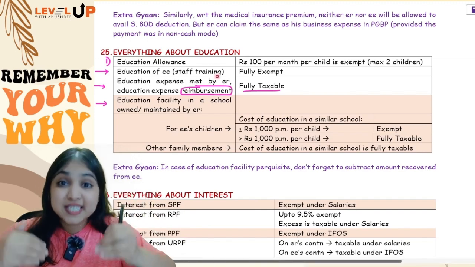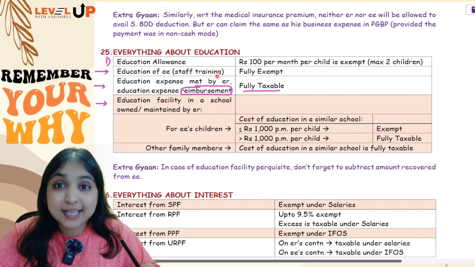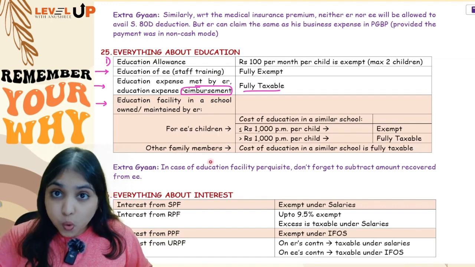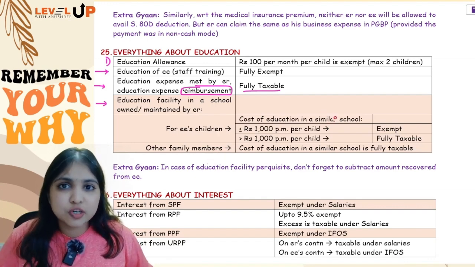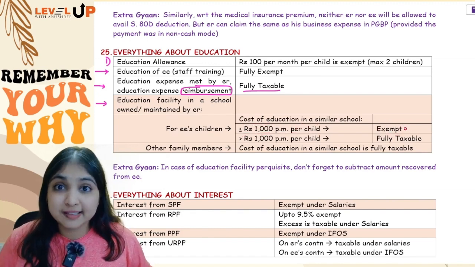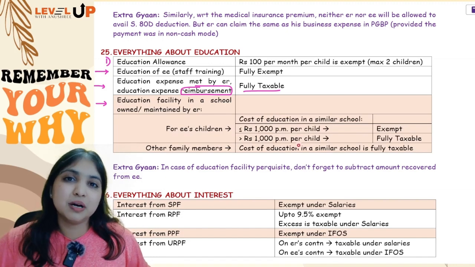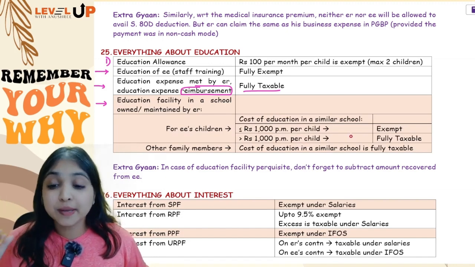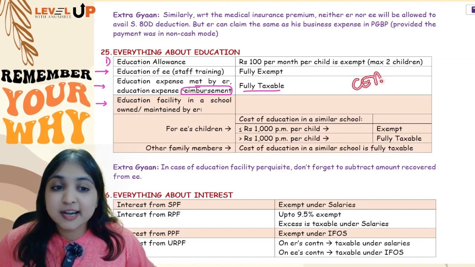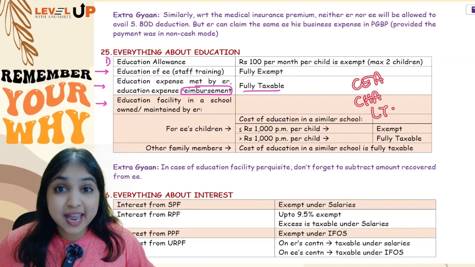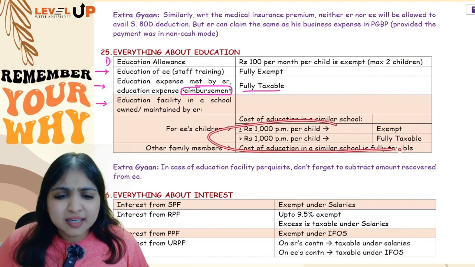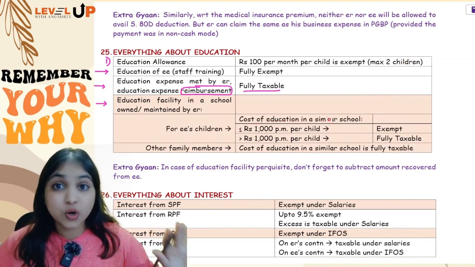But if it is education facility, you will first stop and you will think who is getting educated. Is it employees' own children or any other family member? If it is employees' own children, then you will see what's a reasonable cost of education in a similar school. Up to 1000 rupees per month per child, up to that it will be fully exempt. Beyond that, if it is more than 1000 per month per child, then it will be fully taxable. Okay. And here there is no limit of 2 children and all. 2 children limit you have only in 4 places: children education allowance, children hostel allowance, LTC and ATC tuition fees. Only in 4 places you have 2 children limit. Here doesn't matter how many children, no limit on the number of children.